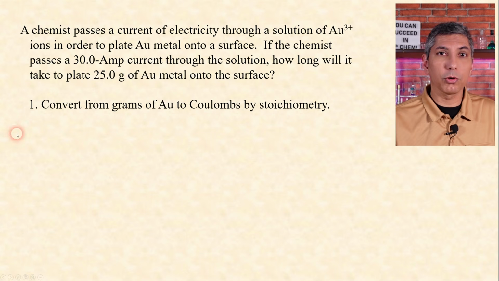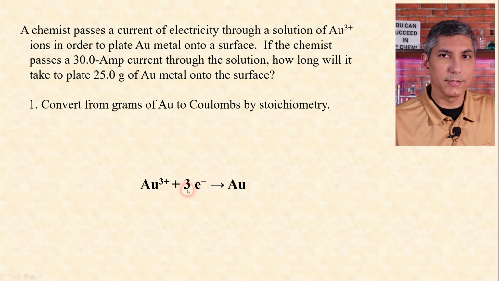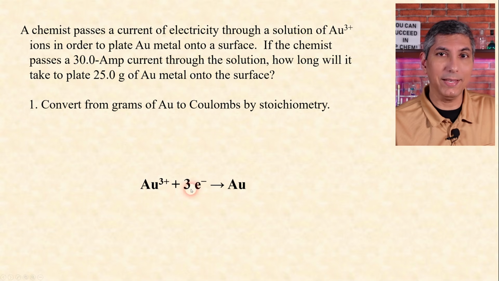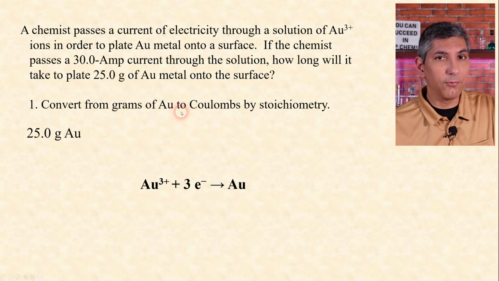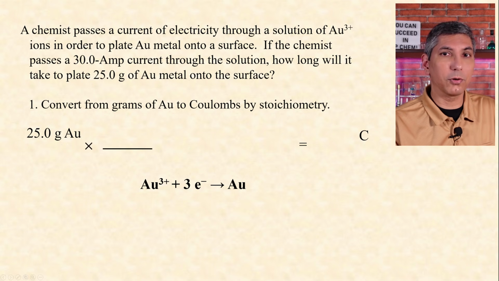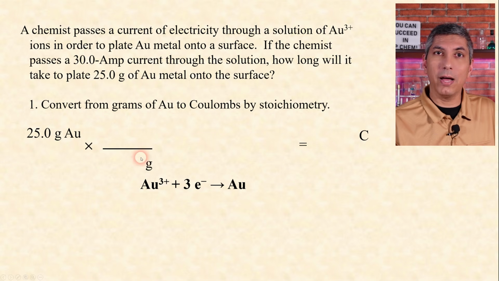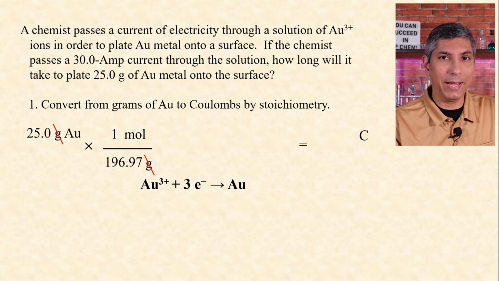In this process, we're starting with gold 3 plus ions and we're trying to convert it to gold metal. So it requires 3 electrons for that to happen. This is our balanced half reaction. We start with 25 grams of gold and we're trying to find how many coulombs it takes to make that happen. Just like any stoichiometry problem, step 1 is to convert to moles. That means grams on bottom, 1 mole on top. The periodic table tells us there are 196.97 grams in a mole of gold, and grams are out.